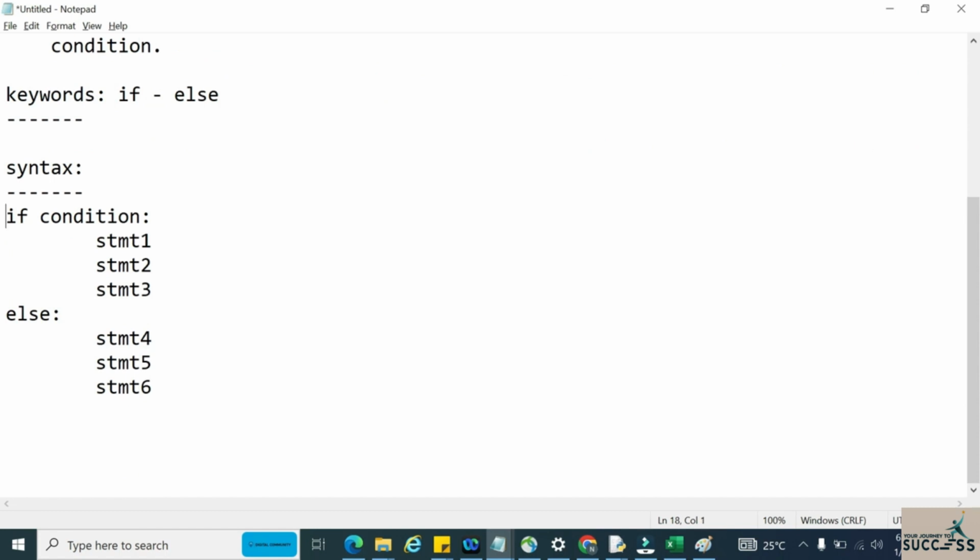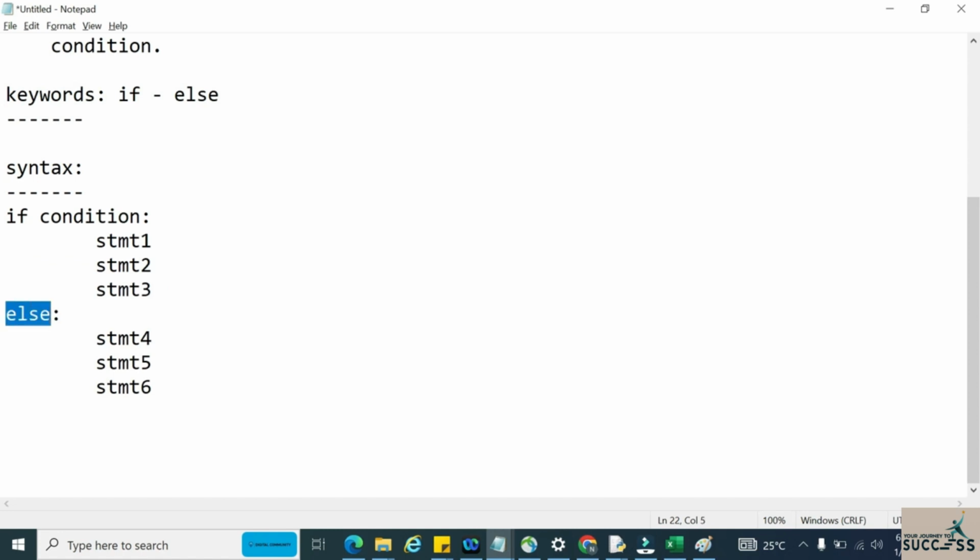The if keyword definitely contains a condition, and inside that if block there will be a set of statements, which can be a single line or multiple lines.